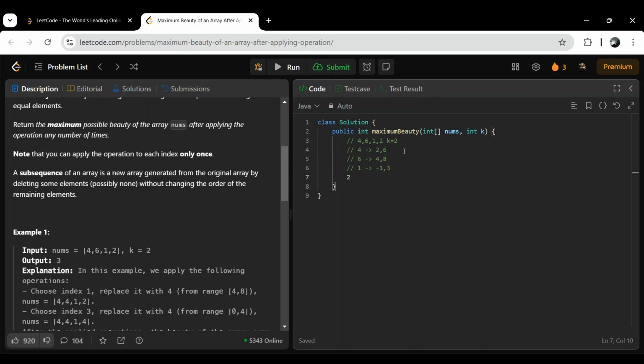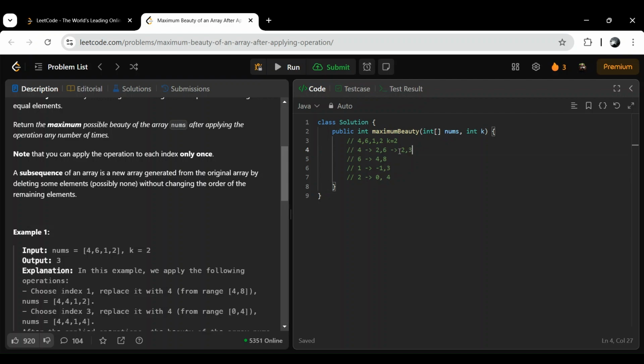For 2, the range will be 0 comma 4. So we got these ranges. What is the common number? Like from these two, we have 4 5 6 as common. But in 1 and 6 nothing is common, right? So we cannot include both 1 and 6 in one group, one subsequence basically.